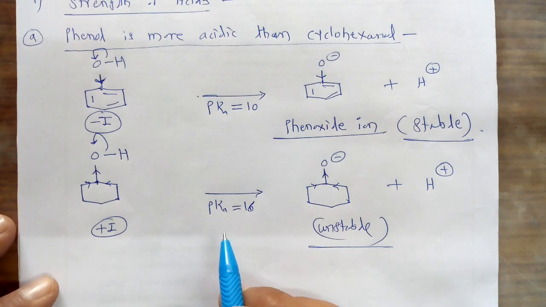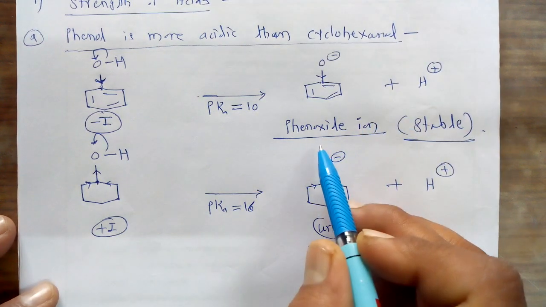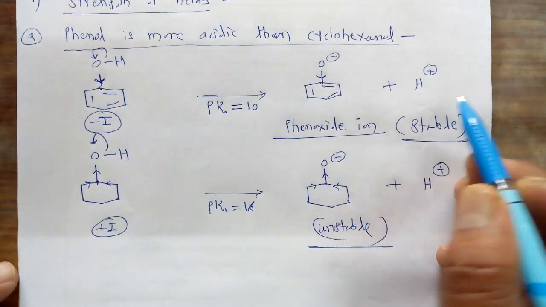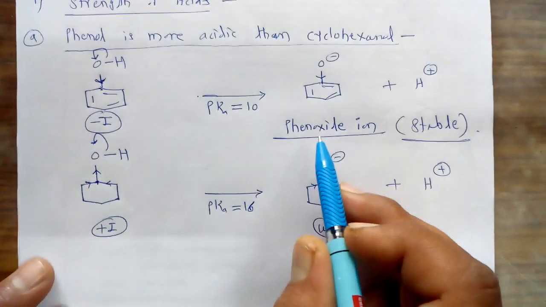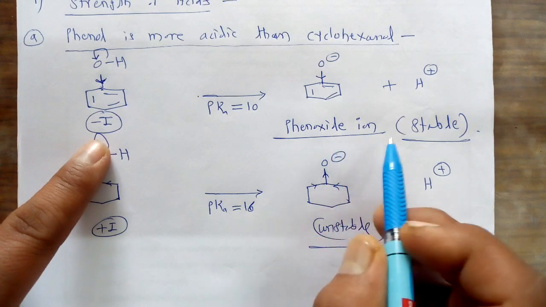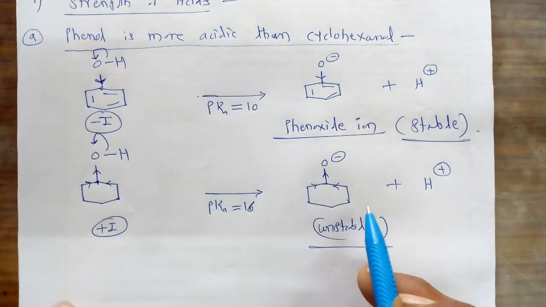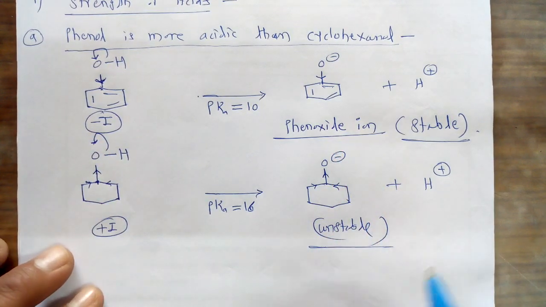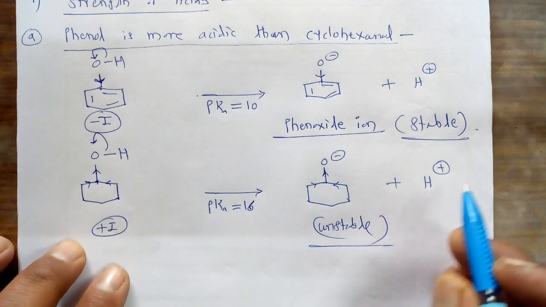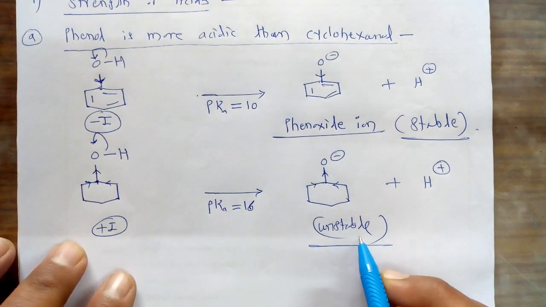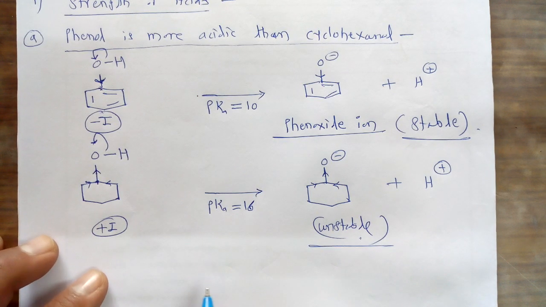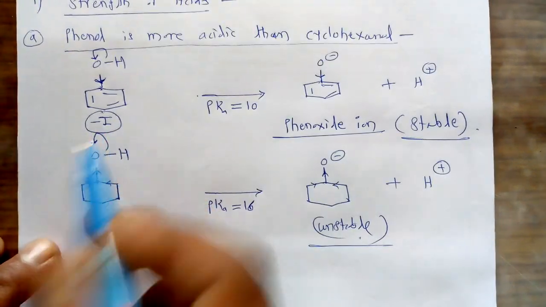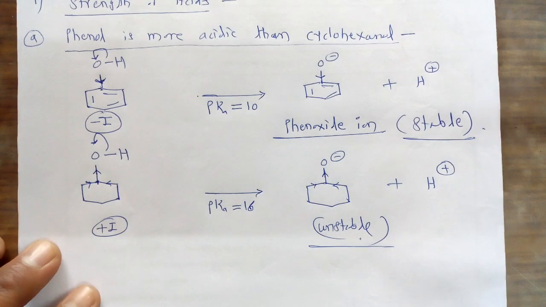At the same time, the conjugate base formed after donation of H plus is more stabilized in phenol due to the minus I inductive effect, while in cyclohexanol it is unstable due to the plus I inductive effect. Therefore phenol is more acidic than cyclohexanol.